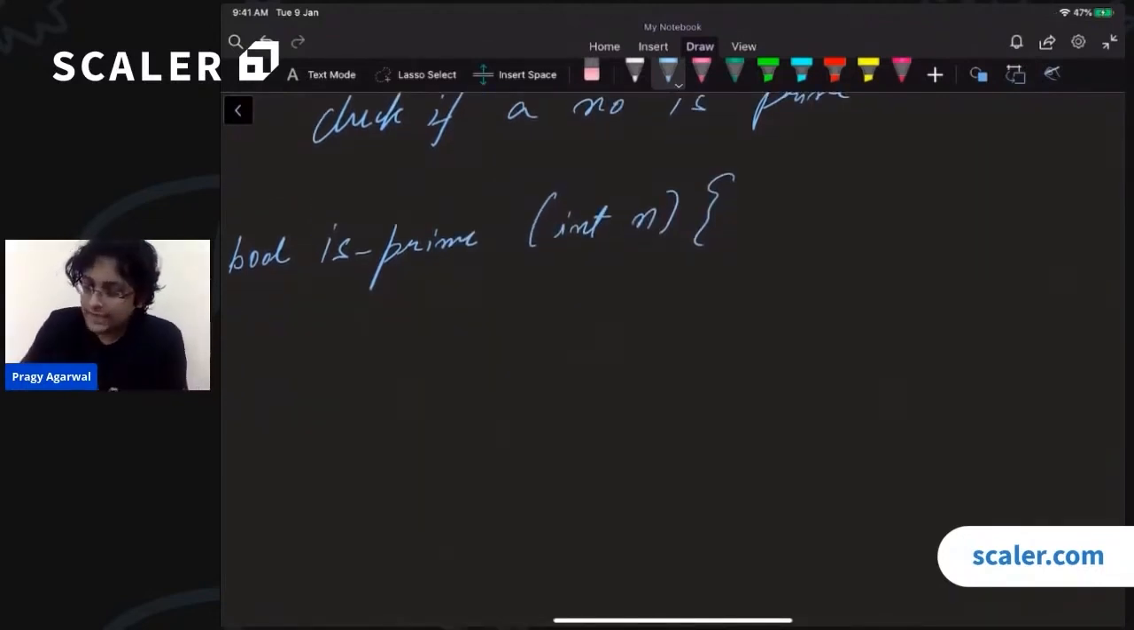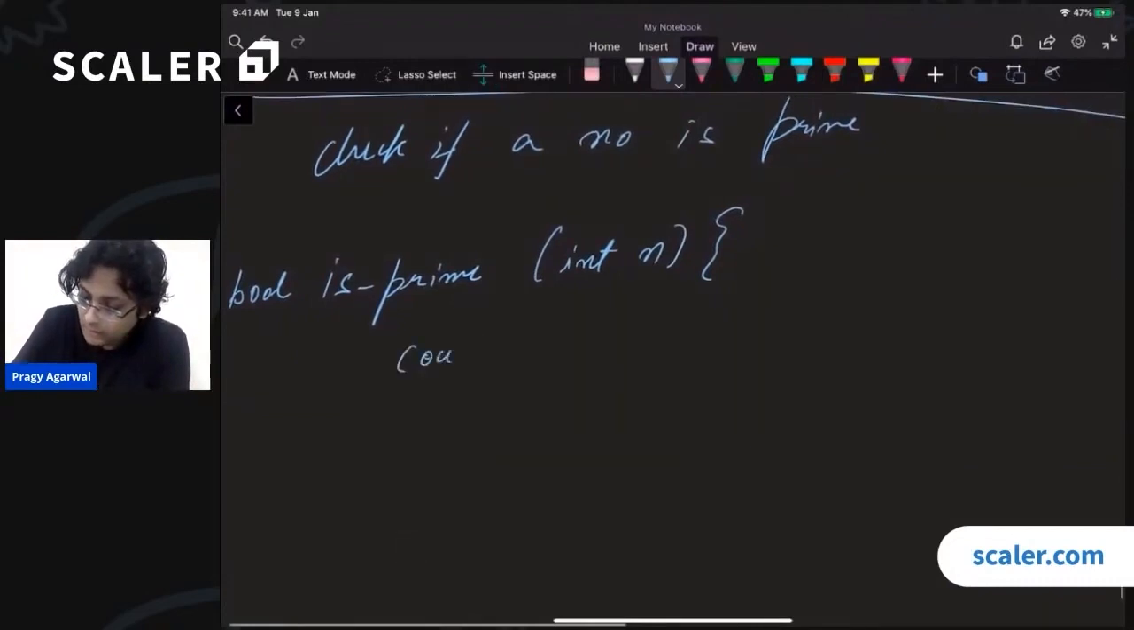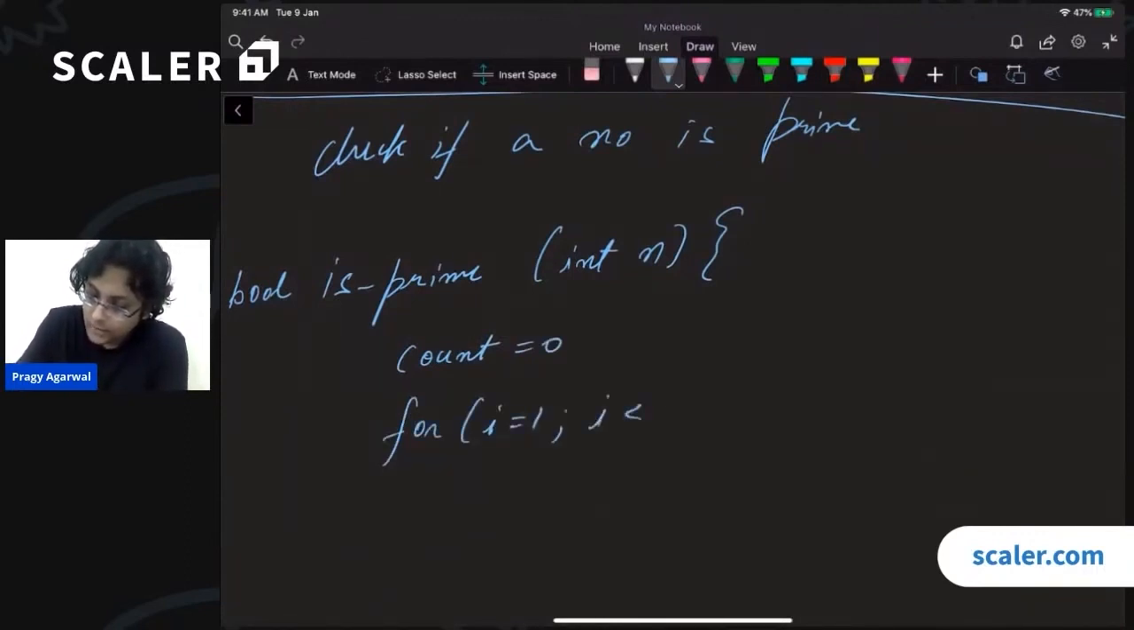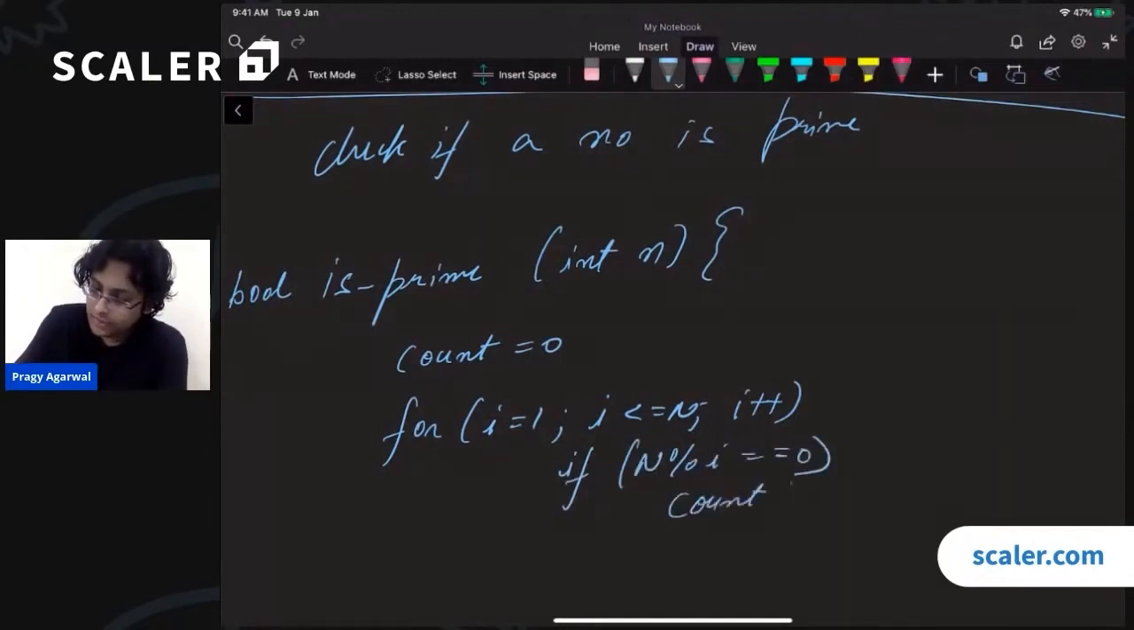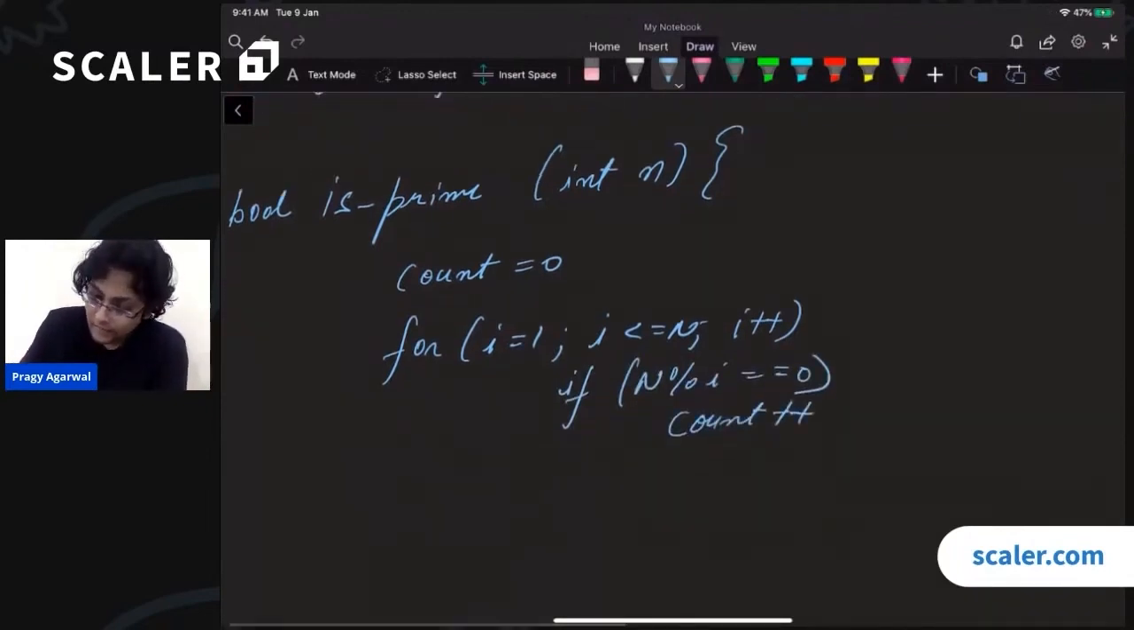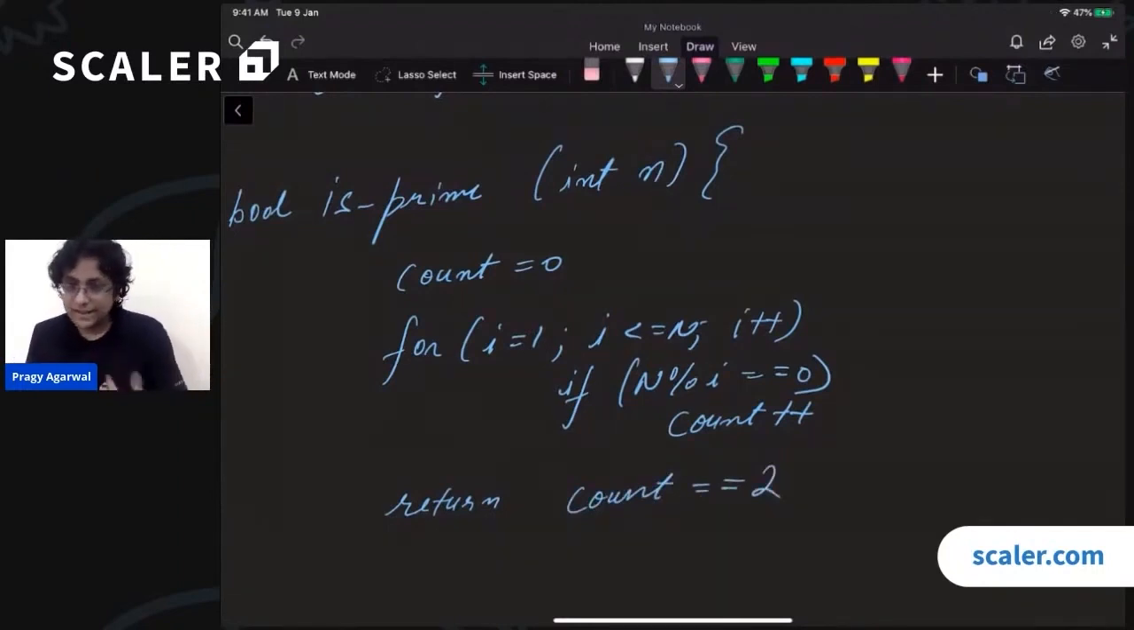So very simple, right? We can say that count is 0. We can write a loop for i equals 1, i less than or equal to n, i plus plus. And we can check if n mod i equals 0, then we will do count plus plus. And finally we will return what? If the count is exactly equal to 2, then it is prime, otherwise it is not prime.